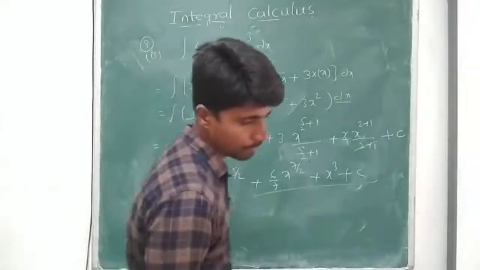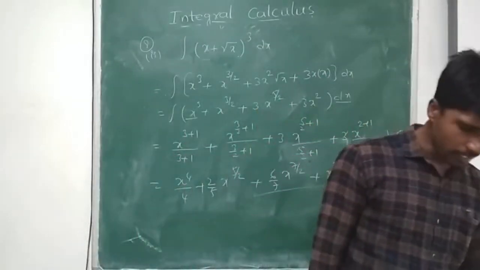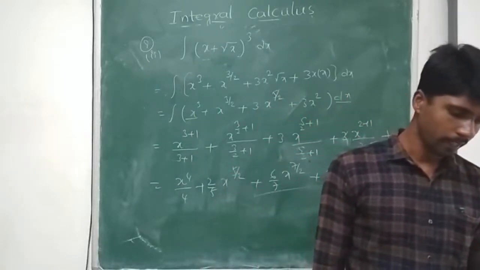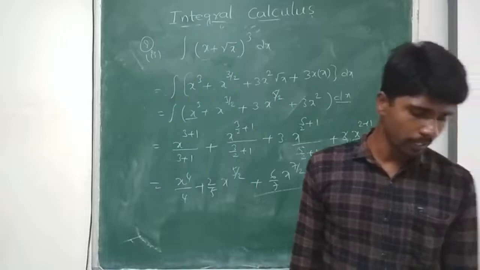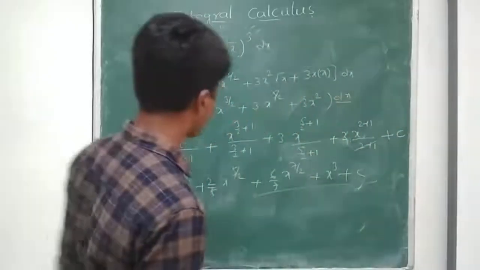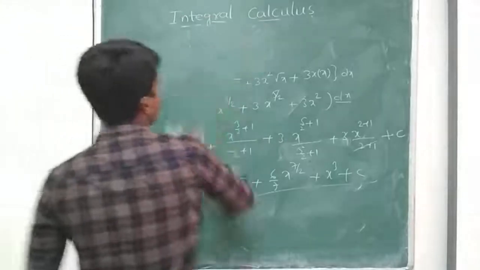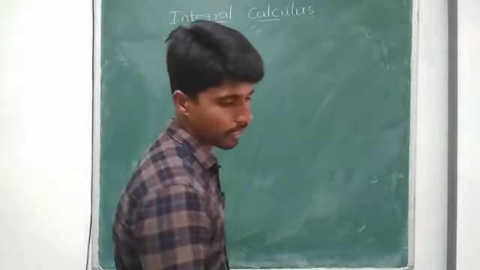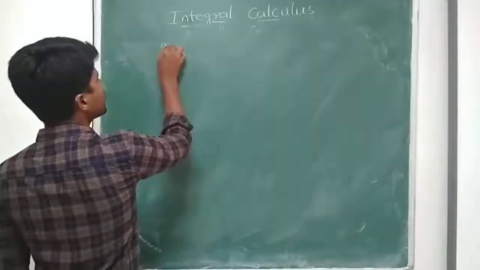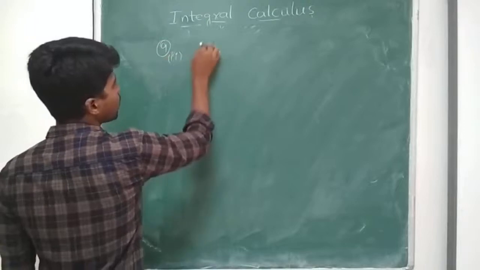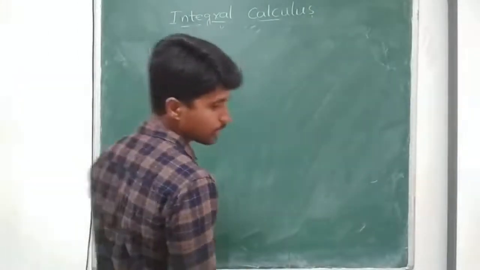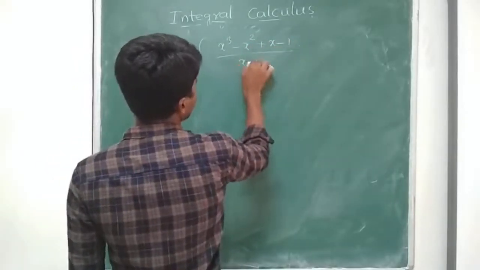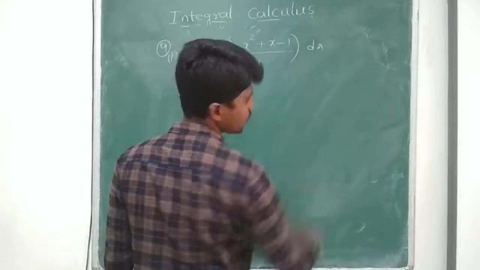Okay, the next one. Integral of x cube minus x square plus x minus 1 by x minus 1. Factorization and cancellation forms. The ninth one, the second: integral x cube minus x square plus x minus 1 by x minus 1 dx.